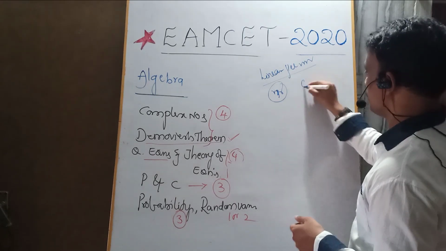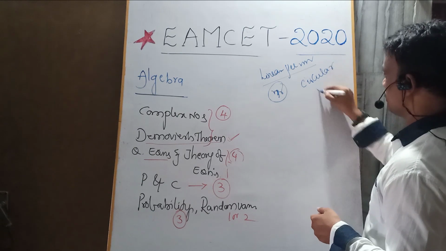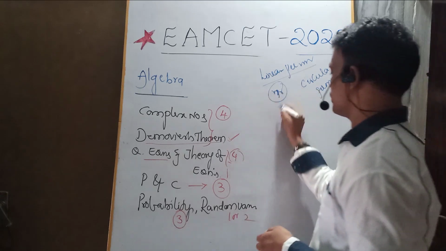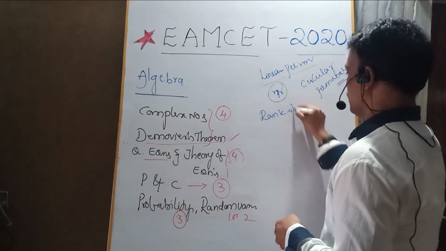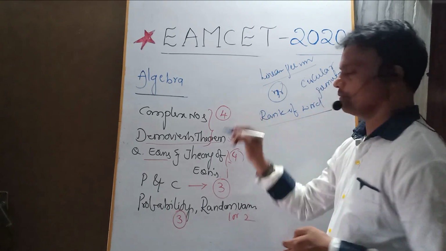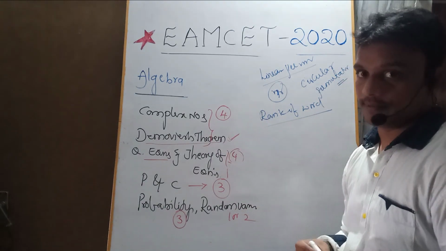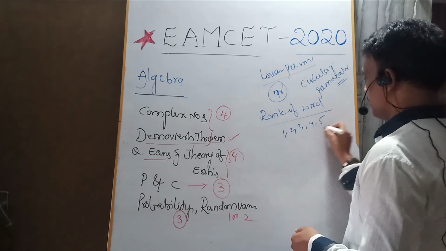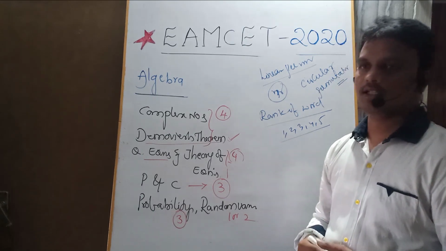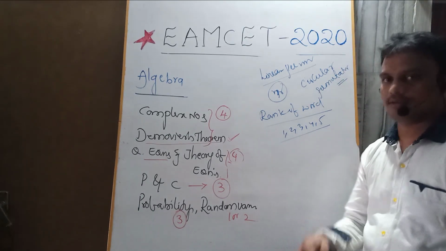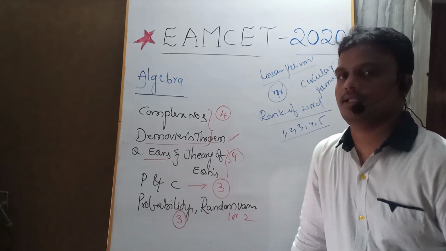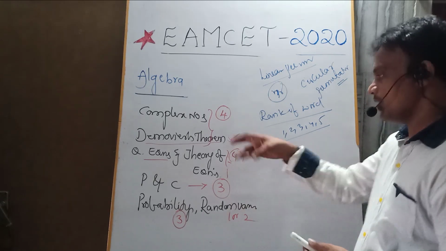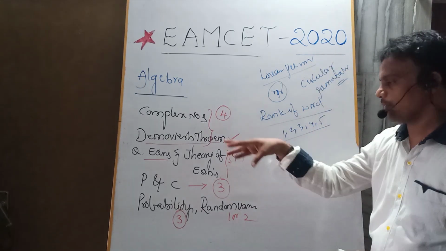Then after that, please focus on the circular permutation. Then after that, please focus on the rank of the word. And one more thing, digits are given: digits 1, 2, 3, 4, 5 are given. They will ask a question like this: from the digits, find the number of 4-digit numbers, and in that case, they are going to give you some conditions. So from the descriptive matter, how we are going to solve the problems. Please focus on those concepts from the total permutations.